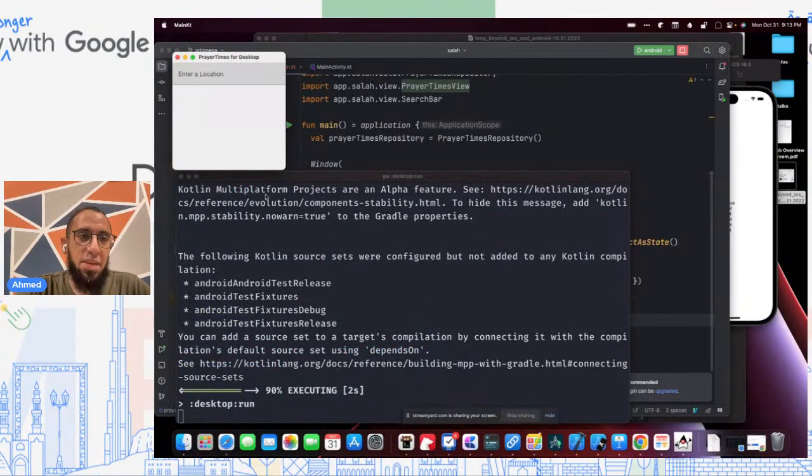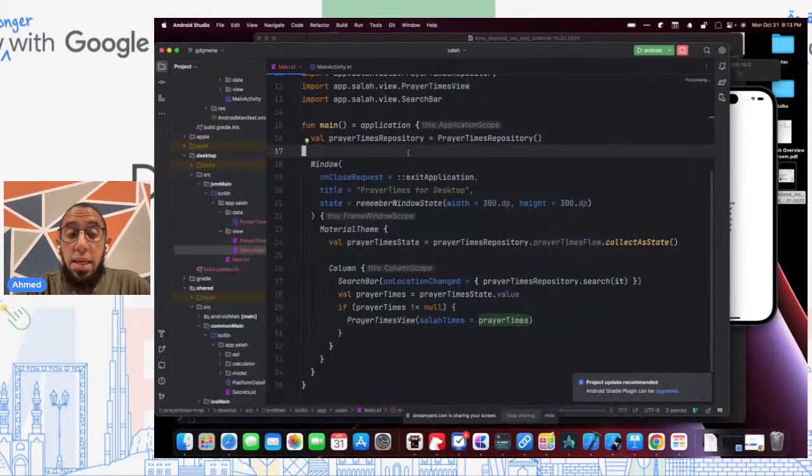So let's see. It looks very similar to the Android UI because it is. And hey, it's working. So we can calculate times for different cities. And that's great. Okay, so this is pretty powerful. We've literally copy pasted the Android UI code and the business logic, and we're sharing it on desktop.